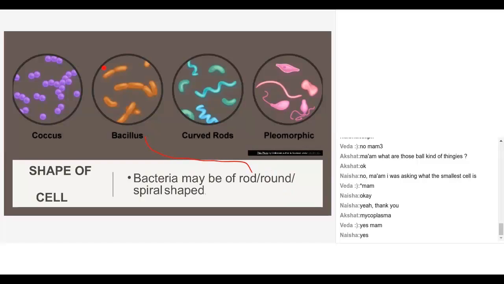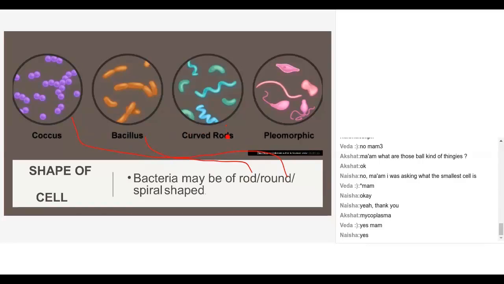If the bacteria are rod shaped like this, we call them bacillus bacteria. If the bacteria are round shaped, we call them coccus. Coccus is the singular, cocci is the plural. So this round shaped bacteria we call coccus.